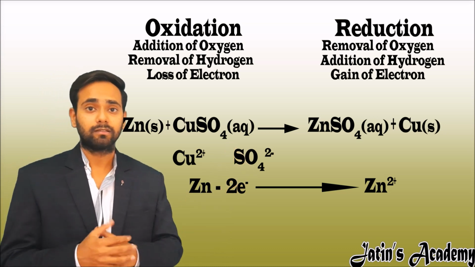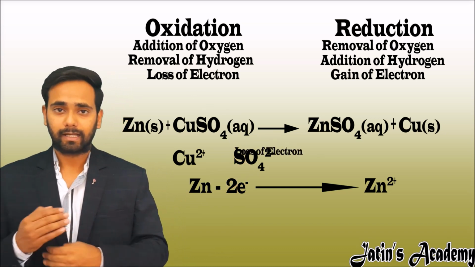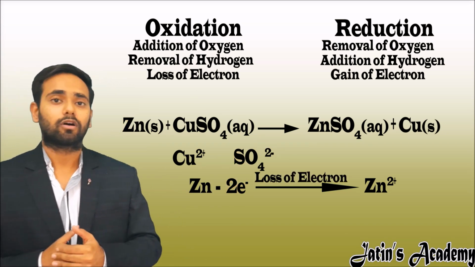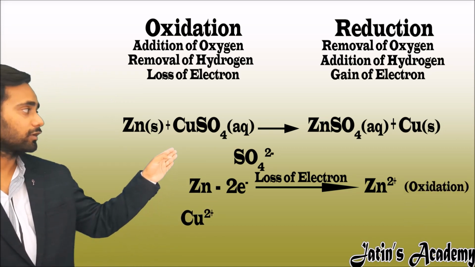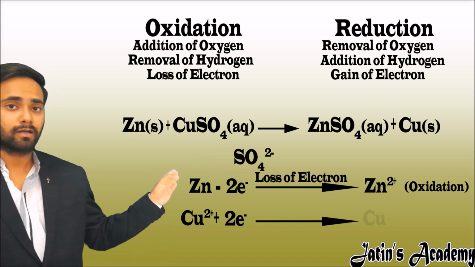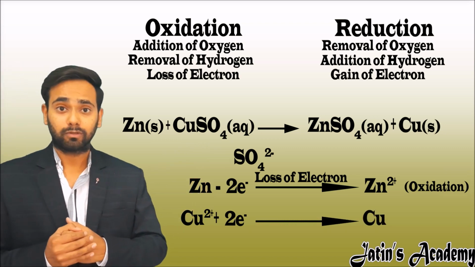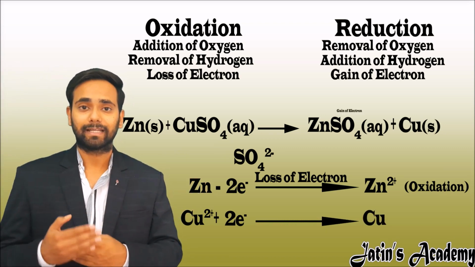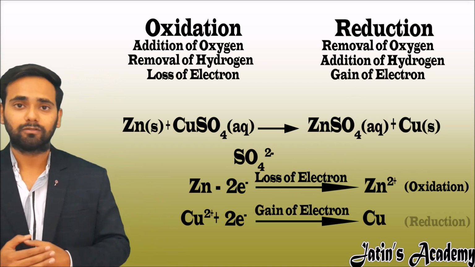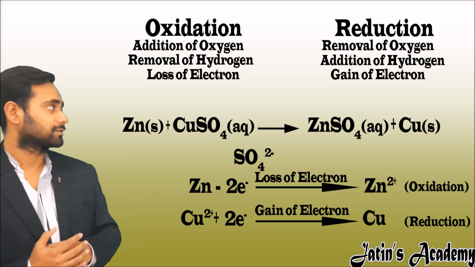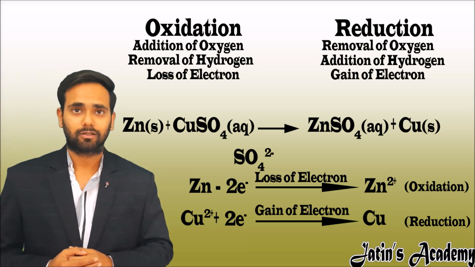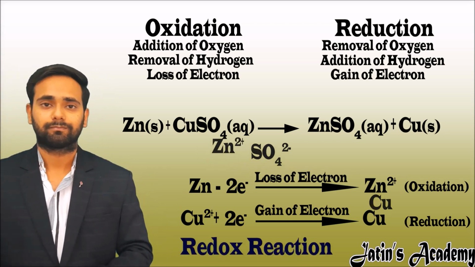Here zinc is losing electrons, so it undergoes an oxidation process. The copper Cu2+ on gaining the same electrons becomes copper, so here Cu2+ is actually gaining electrons, so copper undergoes a reduction process. Now here both oxidation and reduction take place in the reaction, so this is called a redox reaction.